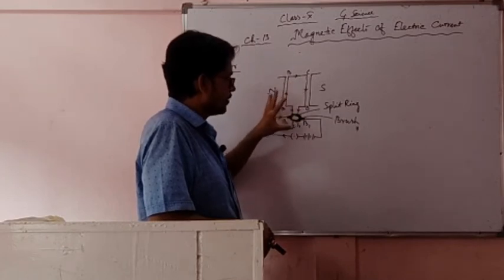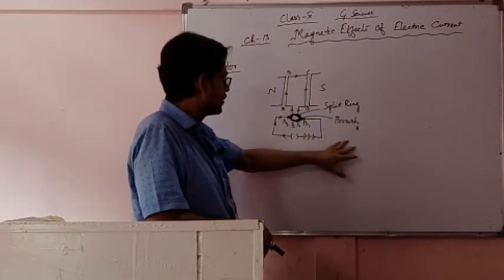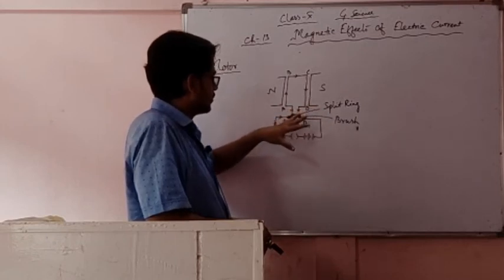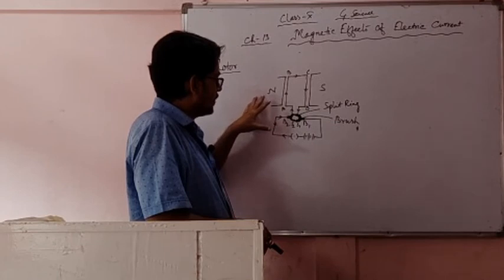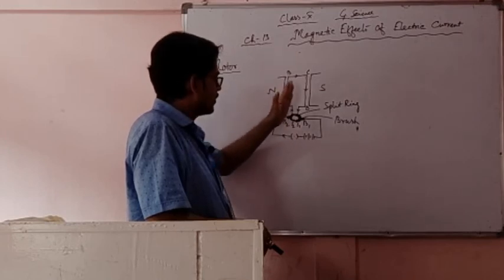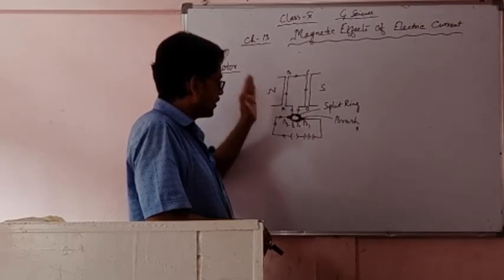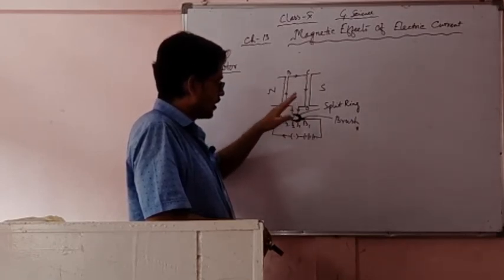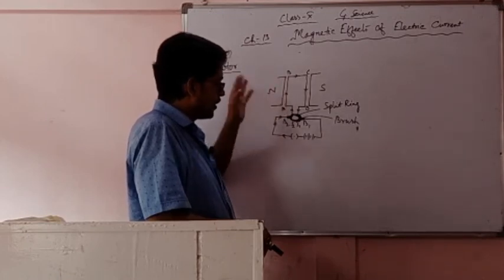This is the working principle of a motor, and this is the use of the split ring and brush. Mainly, after every half rotation, the motor changes the direction of the current, and the motor rotates according to the direction of the current, completing the full rotation when the current also changes its direction.